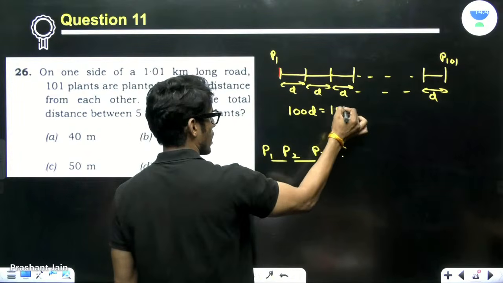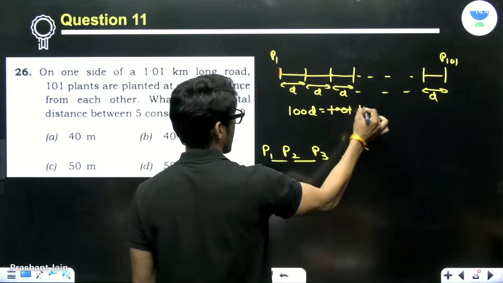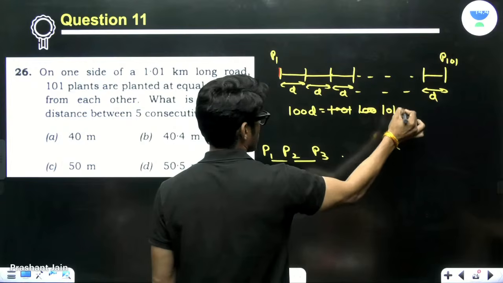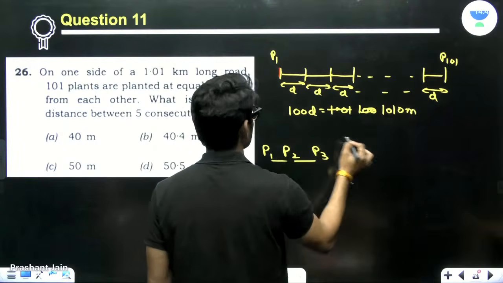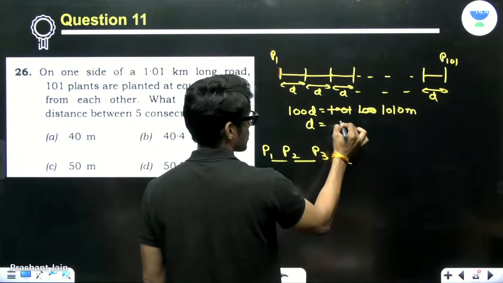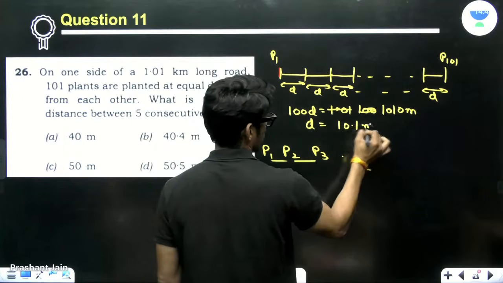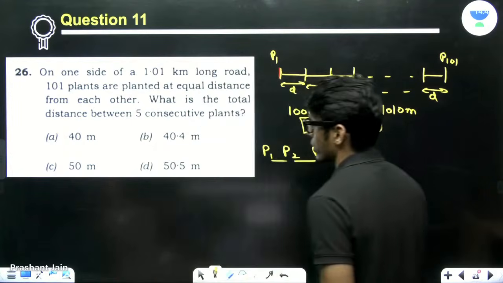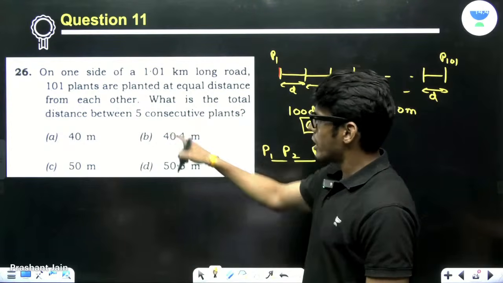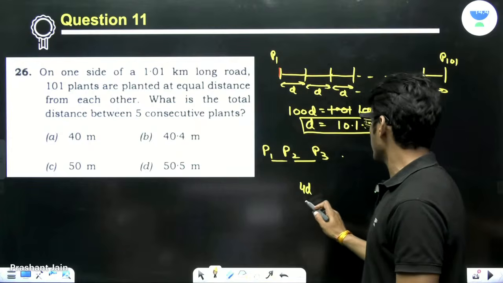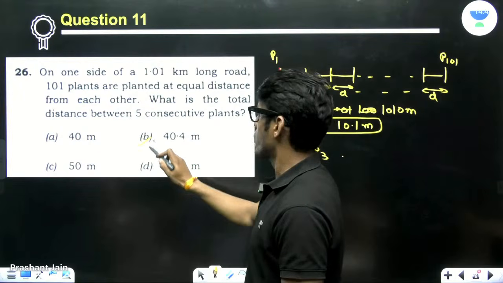And this is 1.01 kilometer, or rather I would write it as 1010 meter. So my D becomes 10.1 meter, right? Now, what is the total distance between 5 consecutive plants? For 5 consecutive plants, the distance between them is 4D. So my answer will be 40.4 meter.